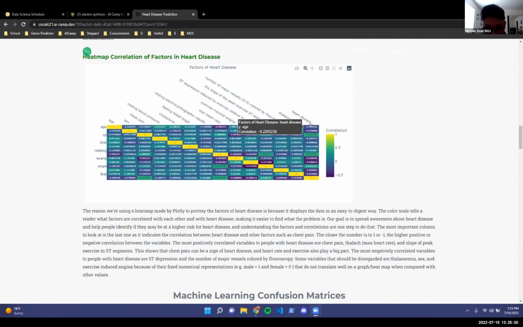We're using a heat map to portray the factors of heart disease because it displays the data in an easy to understand way. The color scale told us what factors were correlated with each other and with heart disease, indicating what variables we should focus on. The most important column to look at is the last one, since it indicates the correlation between heart disease and other factors. The most positively correlated variables we found were chest pain and max heart rate.